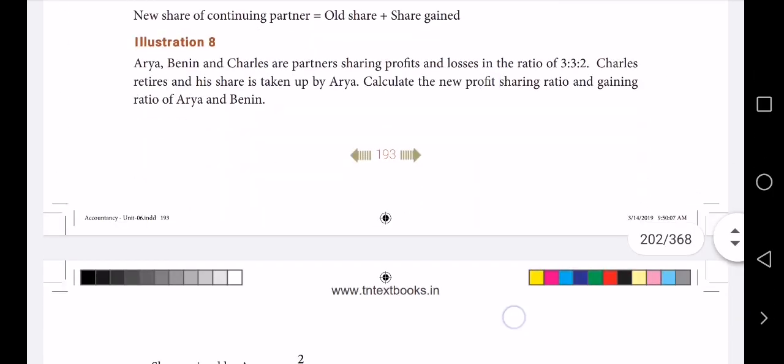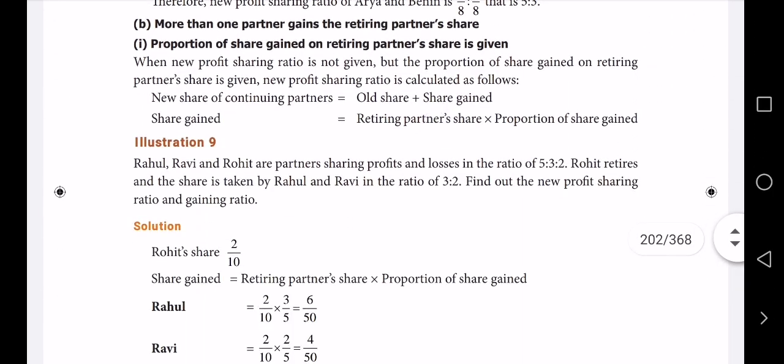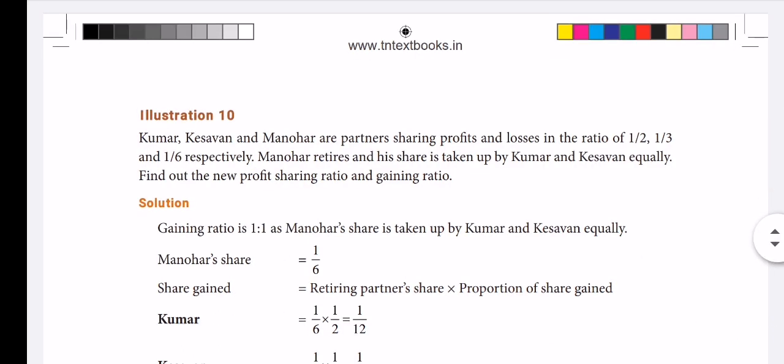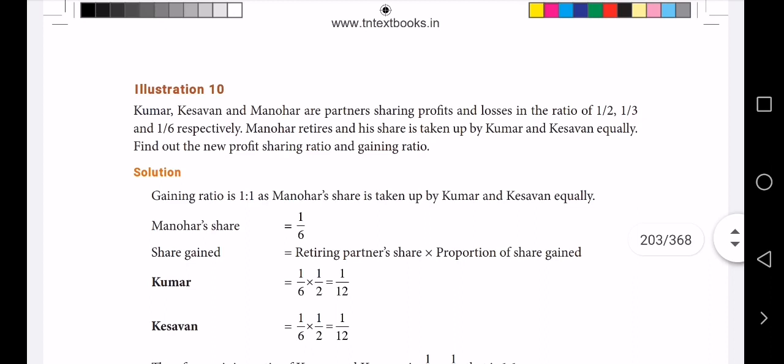That's what I pointed out, the booklet is not given in that order. So for easy understanding, I just rearranged this and will start from illustration 10. So when we study the sums we will come to know the 5 ways I just pointed out. If we do it one by one in the same order, we can easily keep in mind the formula or steps involved. Okay, good.